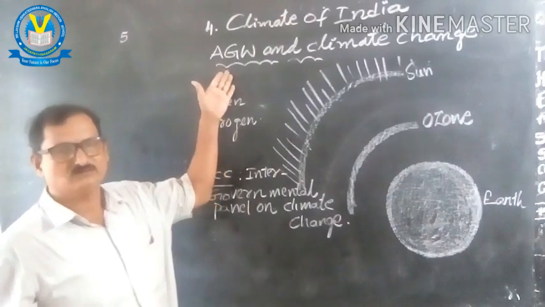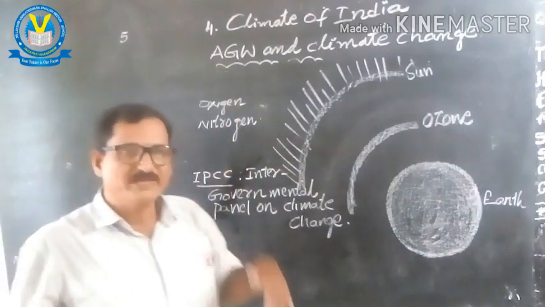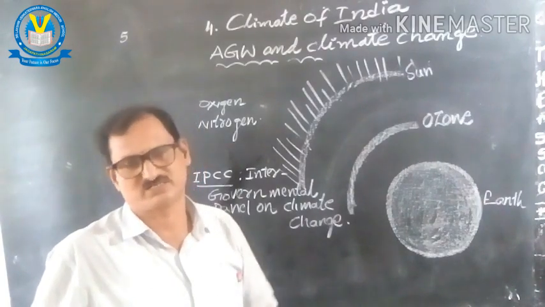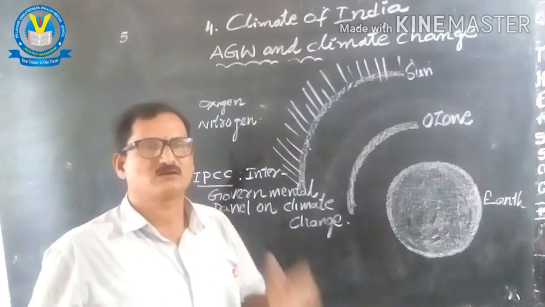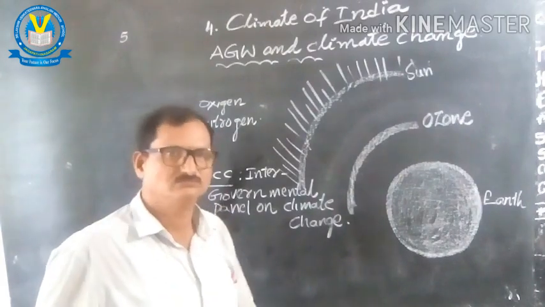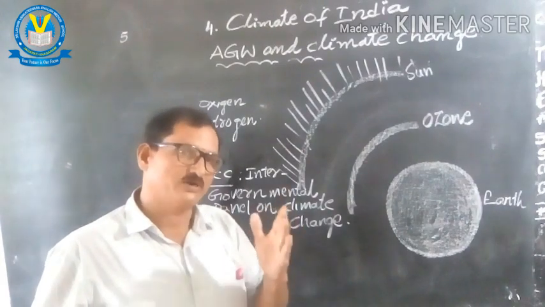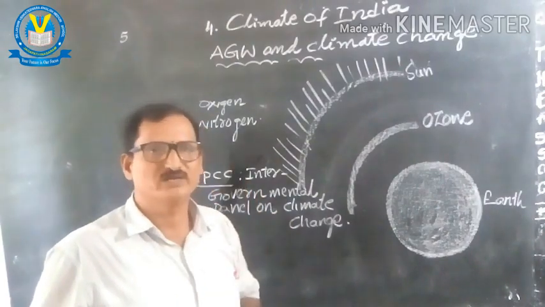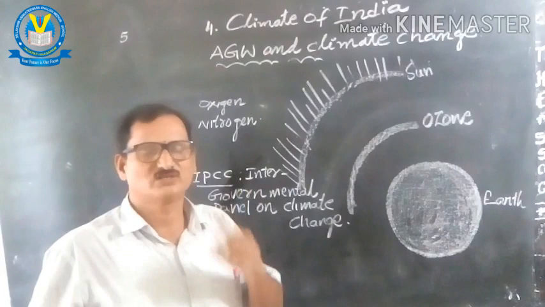Anthropogenic global warming. The main human-caused disturbance is deforestation, meaning cutting of forest. The cutting of forests has been taking place year to year on a larger level.